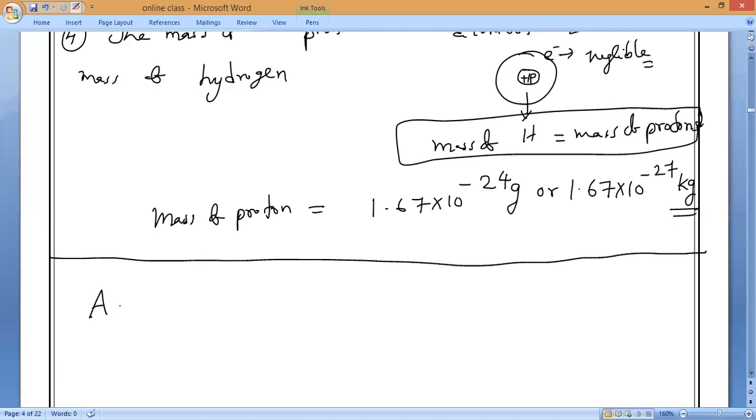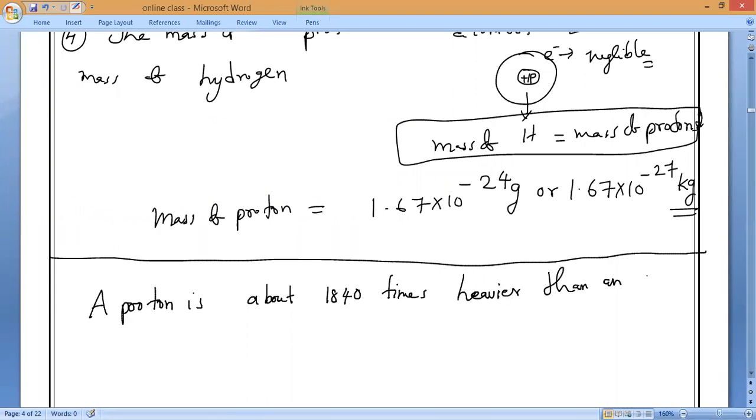So a proton is about 1840 times heavier than an electron. That is what you have to remember.